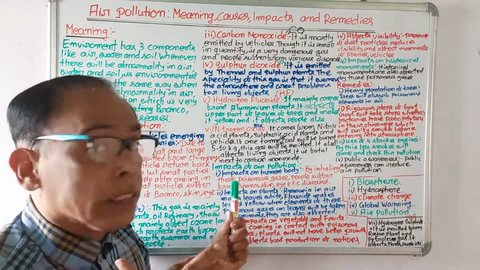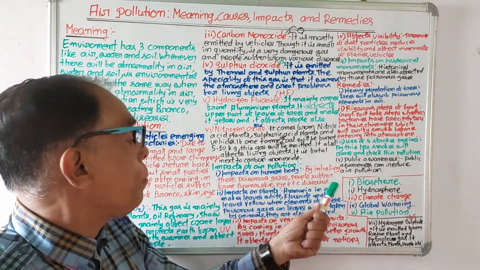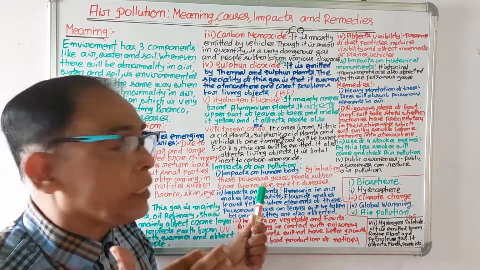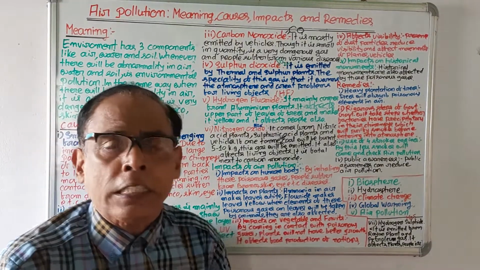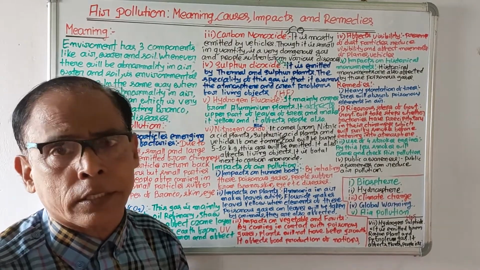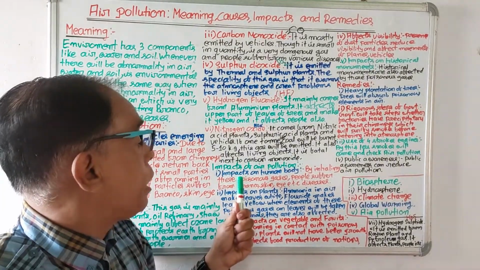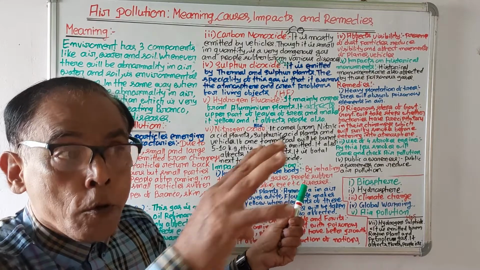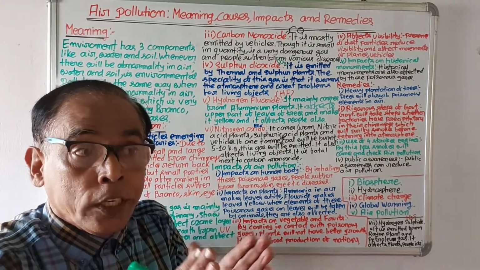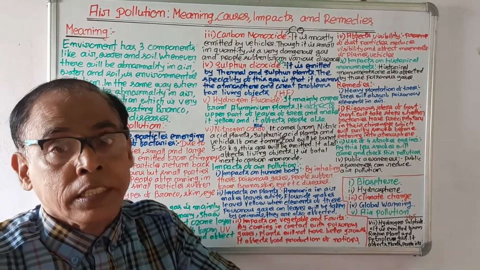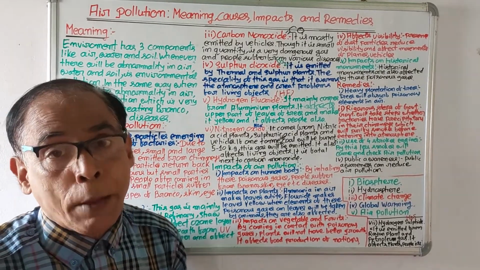Then it affects the human body. By inhaling these poisonous gases, people suffer from bronchial disease, skin disease, and lung disease. So the poisonous gas has various impacts. The first impact is the impact on the human body. If people come in contact with these poisonous gases, they will suffer from different types of bronchial disease, lung disease, and skin disease, and their eyes are also affected.